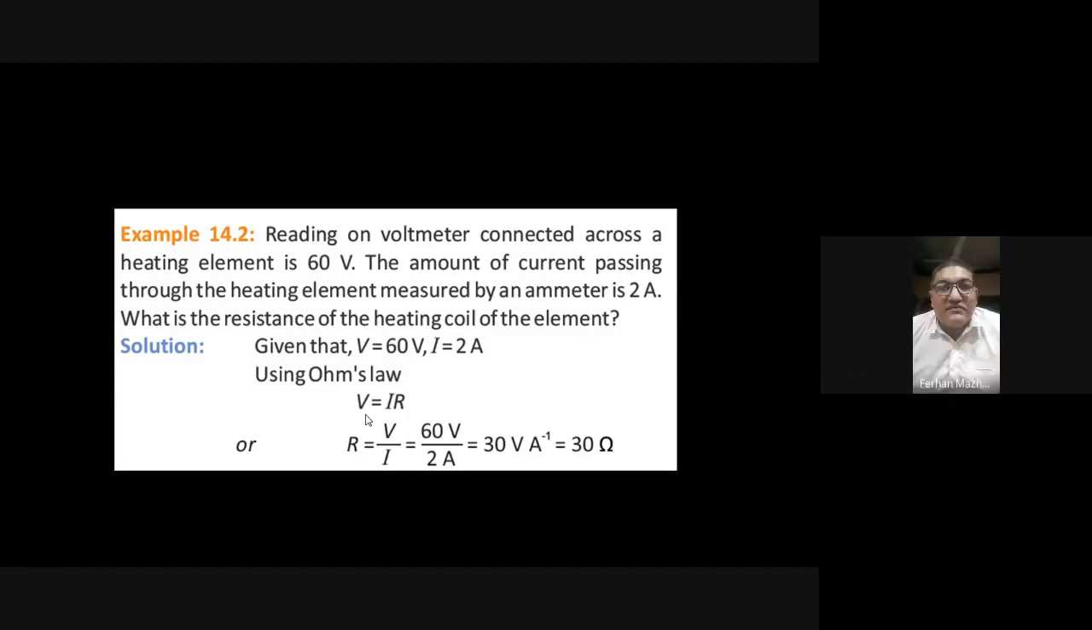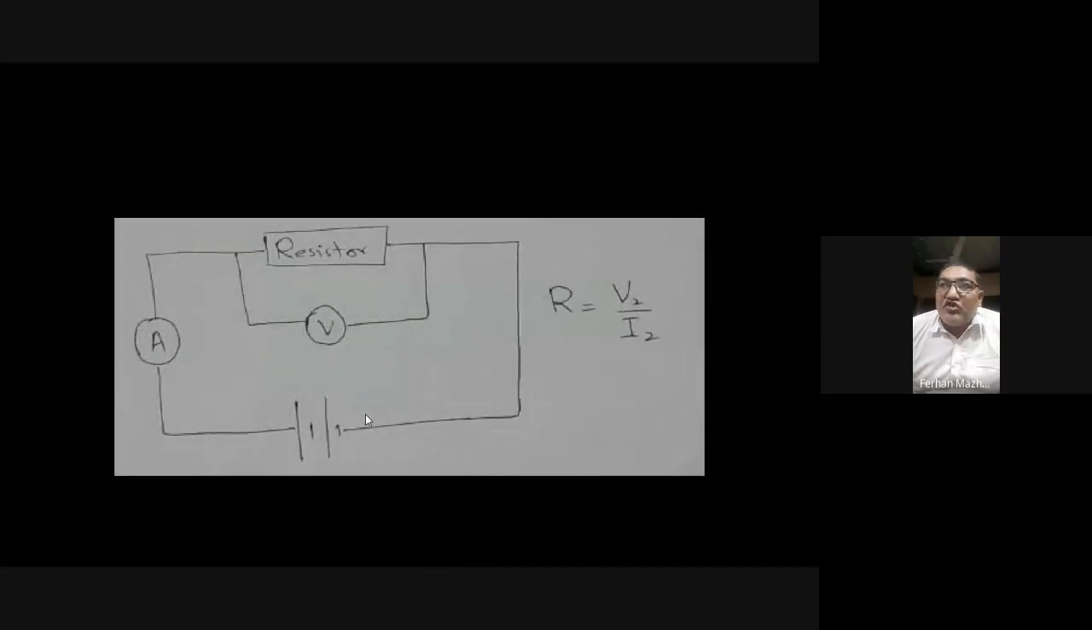So the formula which we used is very simple: the resistance is equal to the voltage, whatever the reading will be on the voltmeter, divided by the reading on the ammeter, meaning voltage divided by current, and that gives you the resistance.